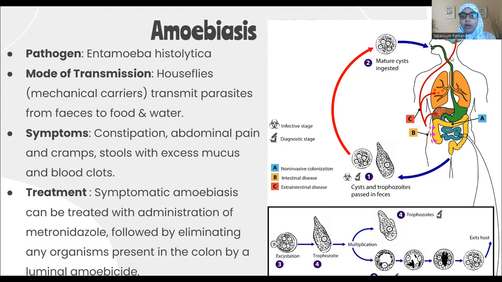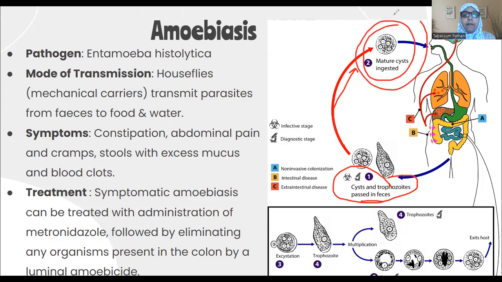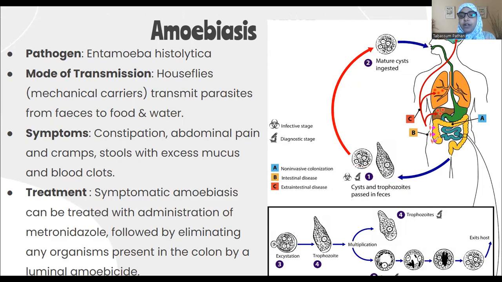So as you see over here, the life cycle of Entamoeba histolytica. Number one, they are present as cysts and trophozoites in the stools, in the feces. Okay. Now they develop into mature cysts. Once they develop into the mature cyst, if the individual happens to consume any food and water contaminated with the mature cyst, it will first reach the intestine. Then from the intestine, it will multiply and spread to the colon, okay, and then into the blood.